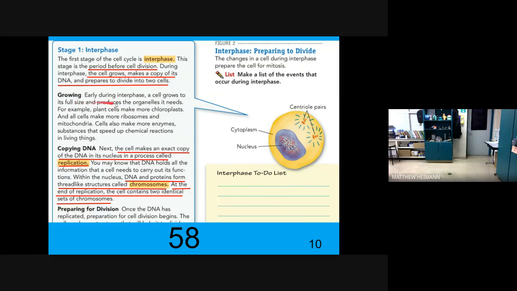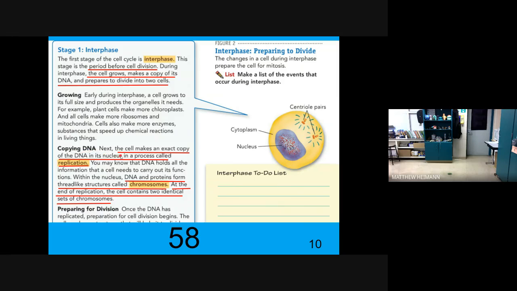All right, growing. Early during interphase, a cell grows to its full size. It produces the organelles it needs. For example, plant cells make more chloroplasts, and all cells make more ribosomes and mitochondria. Cells also make more enzymes, substances that speed up chemical reactions in living things. So they're reproducing everything. Everything's doubling inside of it.